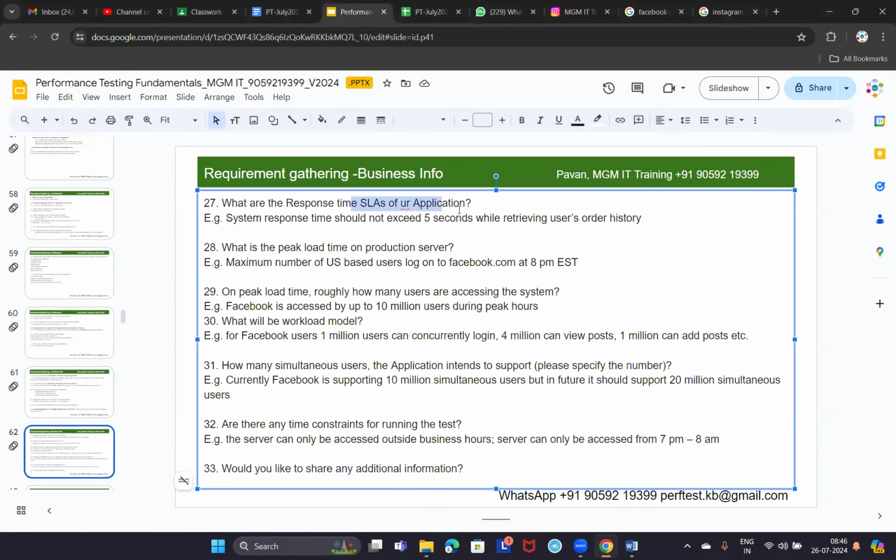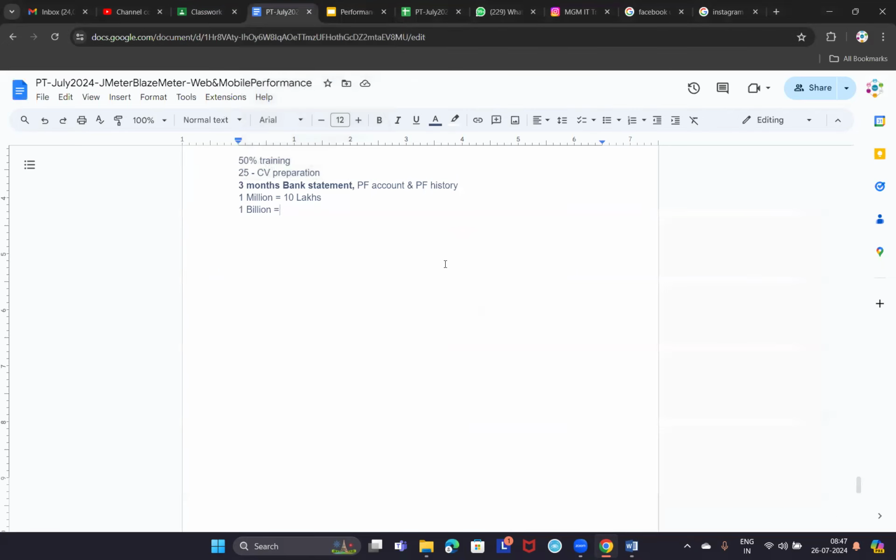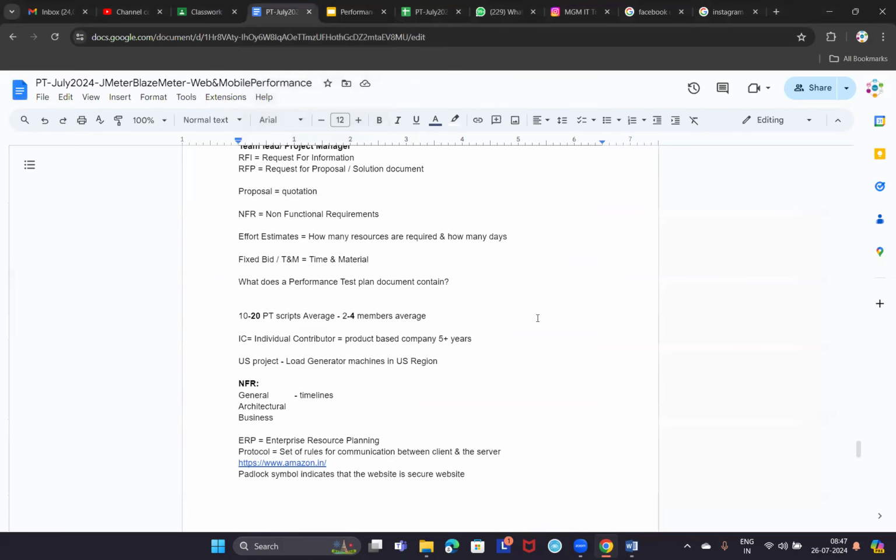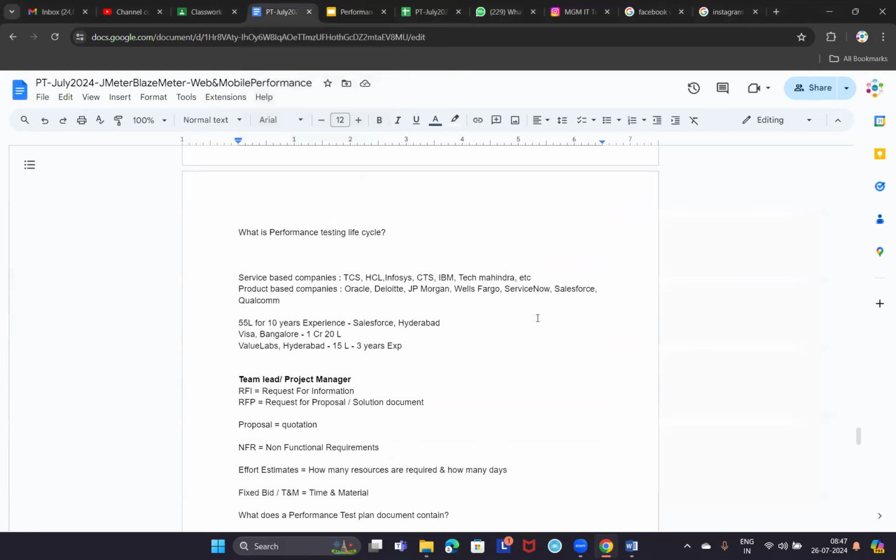What are the response time SLAs of your application? Again, this information will be given by the business analyst. So this also falls under business requirements. What are the response time SLAs of your application, right? I had already explained what is meant by response time SLA. I think we already discussed it in one of the previous sessions, right?